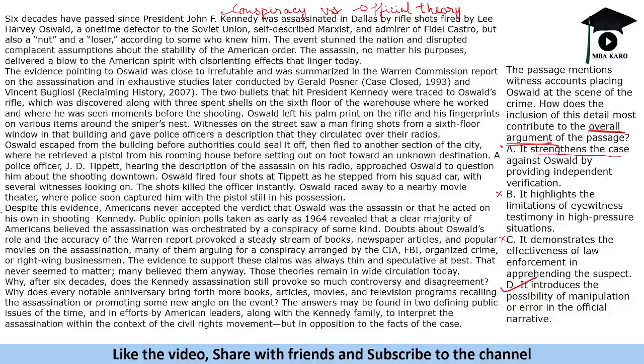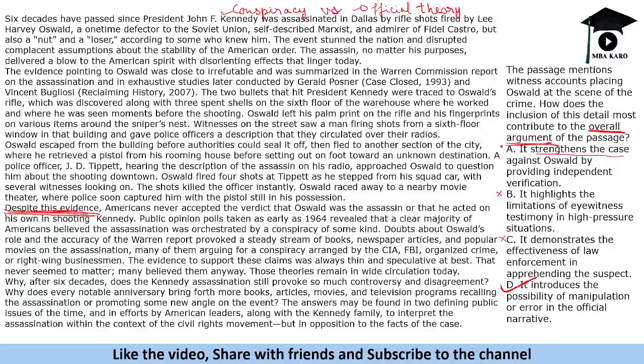So if the evidence was there, it would have strengthened the case, but despite this evidence, people still believe in the conspiracy theory. So this introduces that there is a possibility of manipulation. It is not saying that it was manipulated. It talks about a possibility of manipulation.